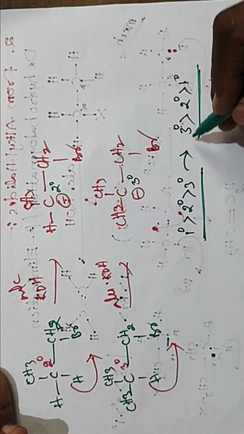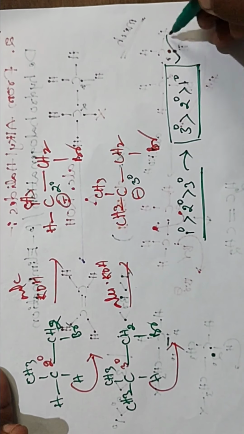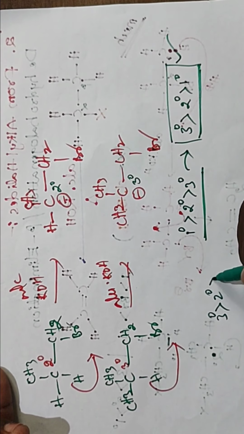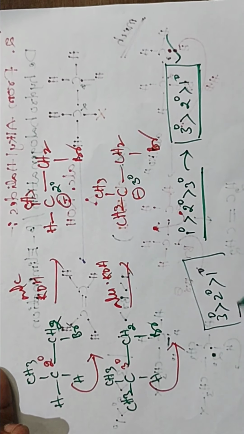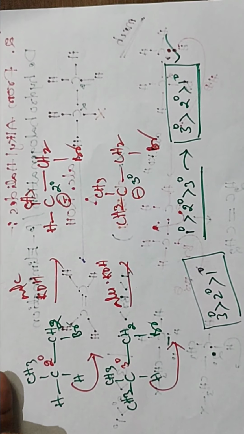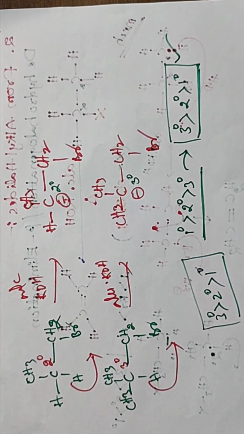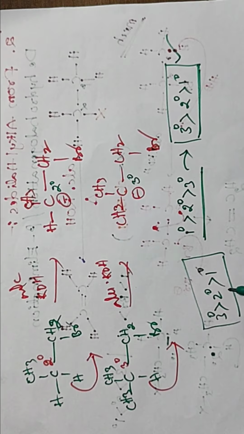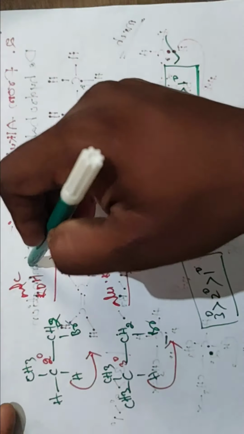Following this reactivity order, the rate of reaction is tertiary greater than secondary, and secondary greater than primary, for these dehydrohalogenation reactions. This is also called beta elimination. From alkyl halides we get alkenes as the product by beta elimination in the presence of alcoholic KOH.